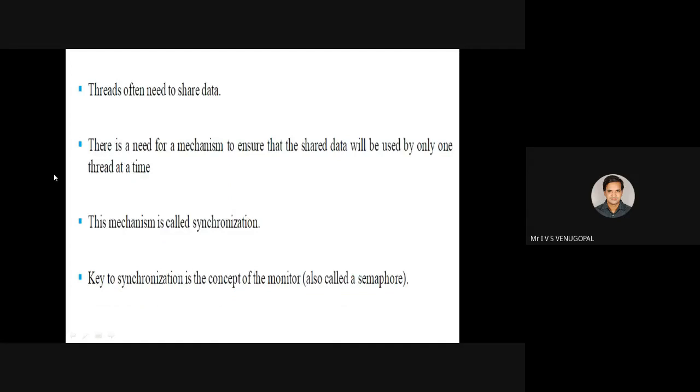So when threads want to share some data, when multiple threads have access to common or shared data, there must be a mechanism to ensure that only one thread is accessing the shared data. This mechanism is called synchronization. Only one thread needs to have access to the shared data so that the data will be consistent and will not be corrupted. The key to synchronization is the concept of a monitor. It is also called a lock or a semaphore.